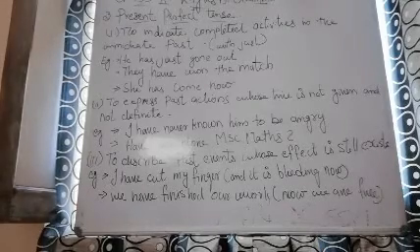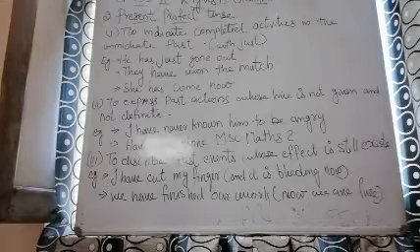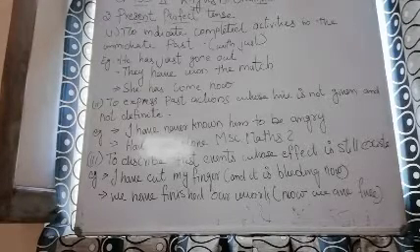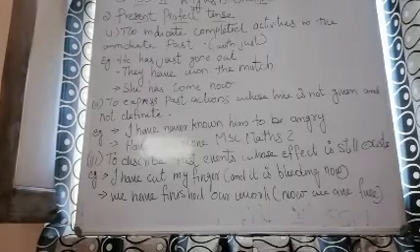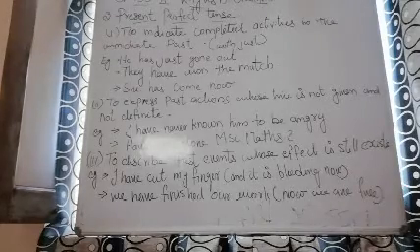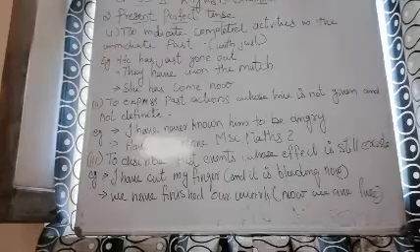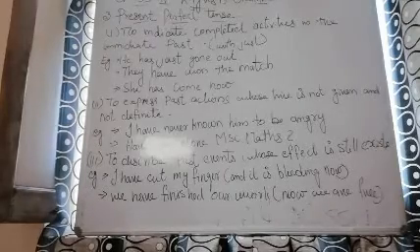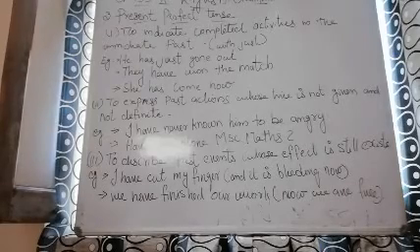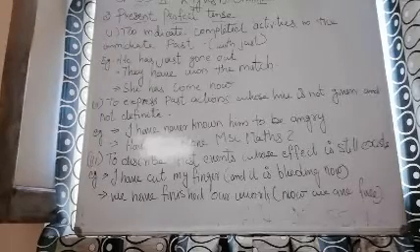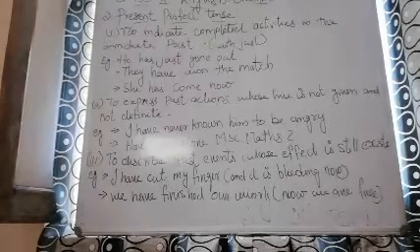The third one is to describe past events whose effect still exists. Example: I have cut my finger and it is bleeding now. So I just cut my finger, but the effect of cutting the finger is still going on. Then the second example: we have finished our work. Now we are free. So I just finished my work, now I am free. So those are the three main ways that we use the present perfect tense.